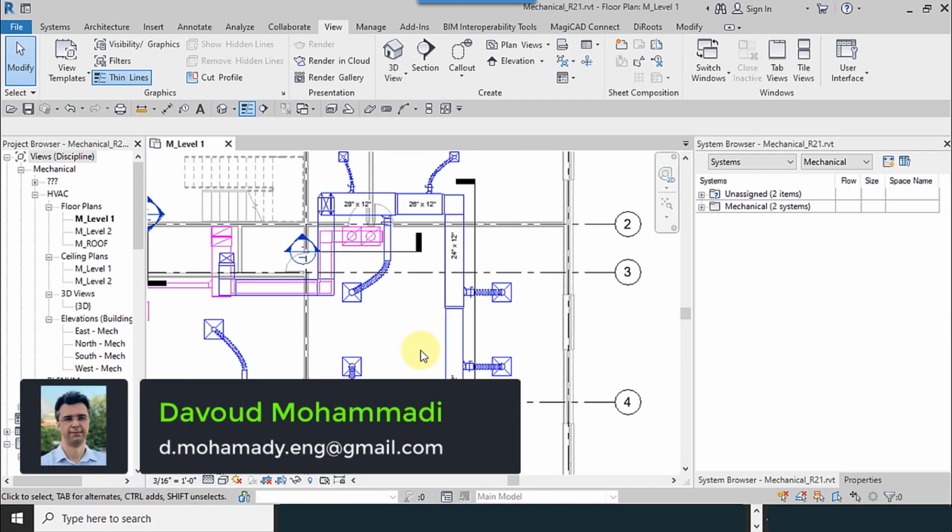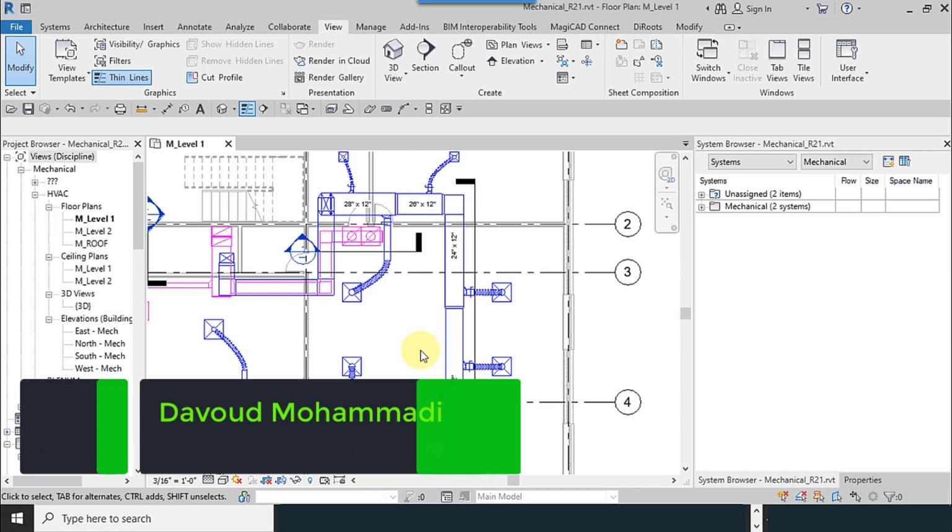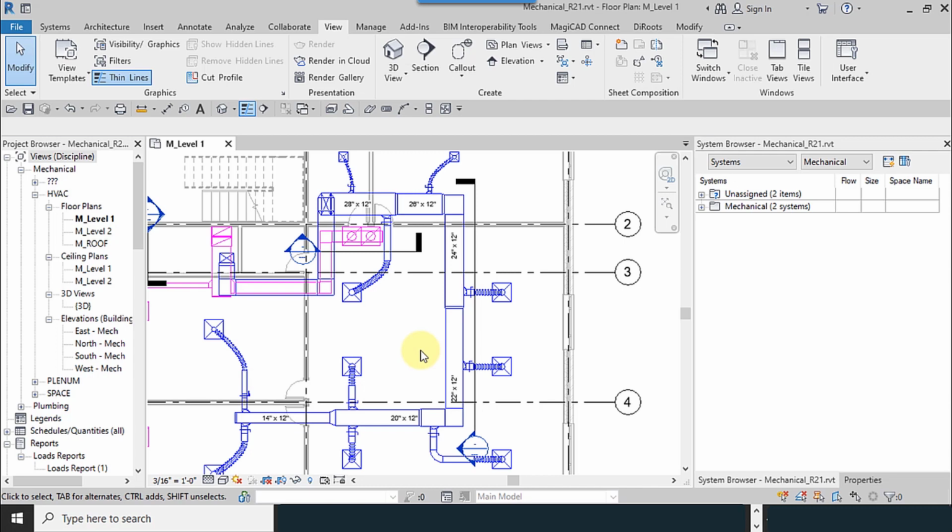In this part of our training course, we want to add a thermostat family to our project. Maybe you faced this problem of not having a thermostat family or finding it from the internet. So you have to model the thermostat family. And the thermostat family is a very deep discussion. In this part of our training course, I try to explain it to you and model the thermostat for you.